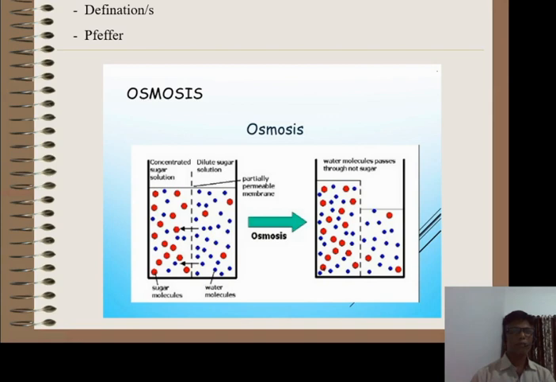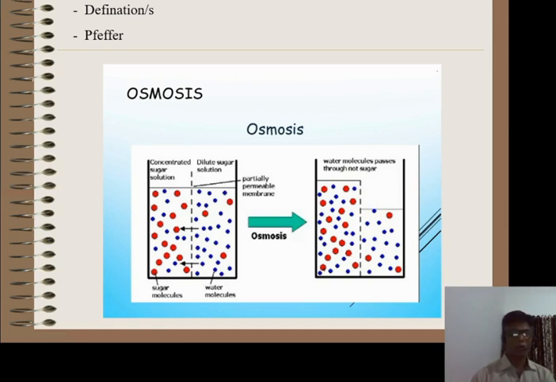Now we'll see first the definitions of osmosis. Osmosis can be defined in different ways, that is on the basis of solvent molecules, then concentration of solution, then nature of solution, etc. Now we will see the definitions of osmosis one by one. First one, on the basis of solvent molecules.